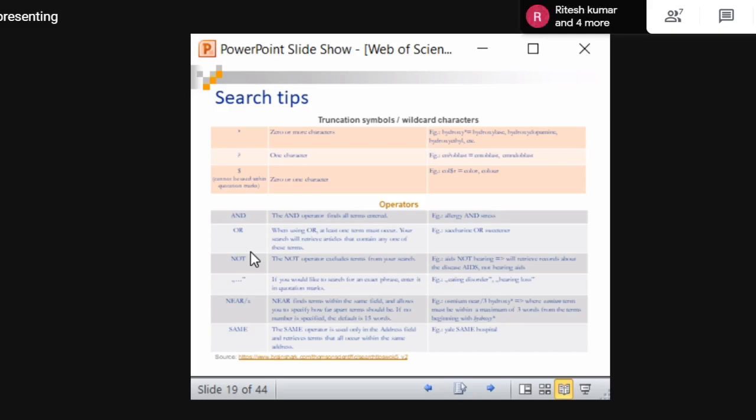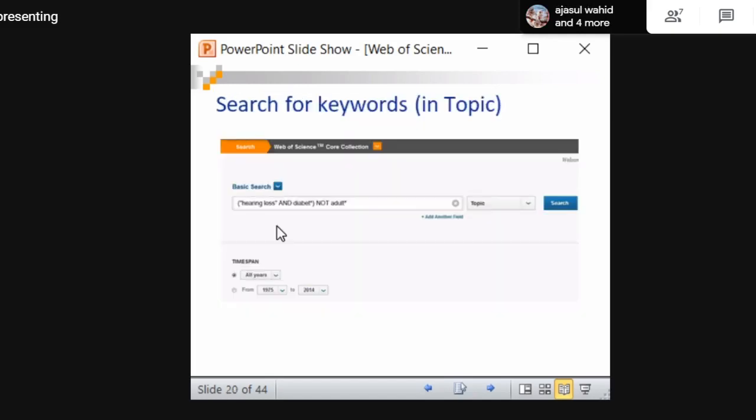After LIBR, you give an asterisk. What it will do is take all the possible meaningful English words that can be framed from LIBR and search accordingly, and it will provide the results. Library, librarian, libraries, library and information centers can all be framed.